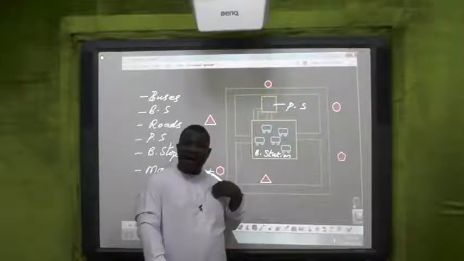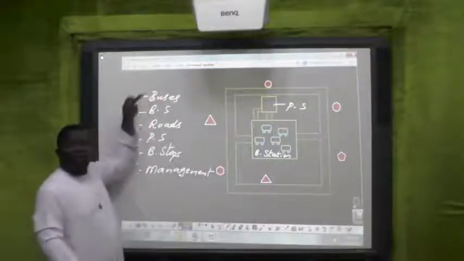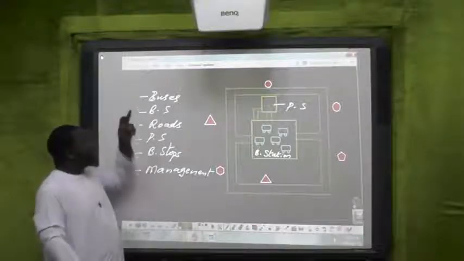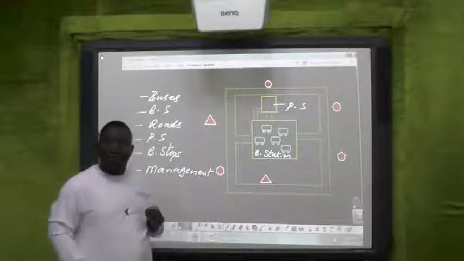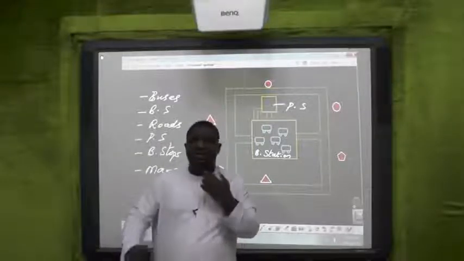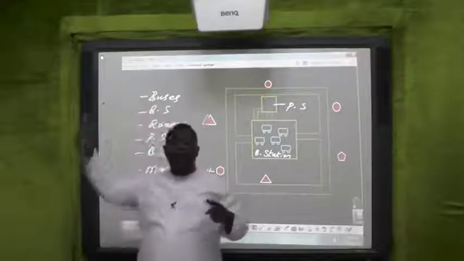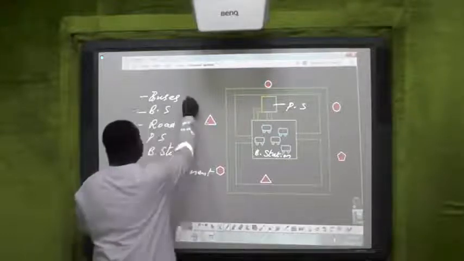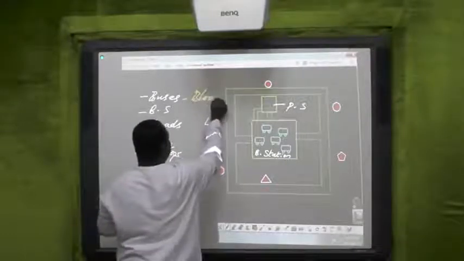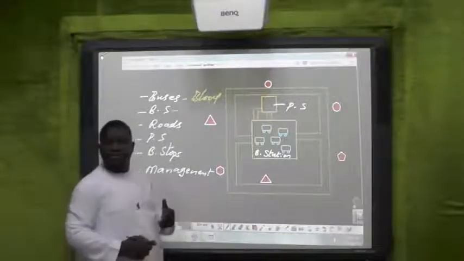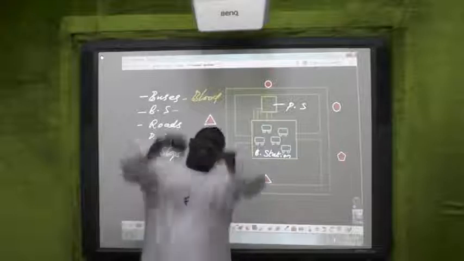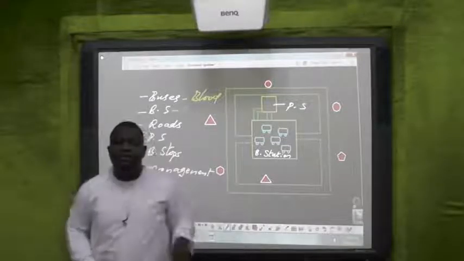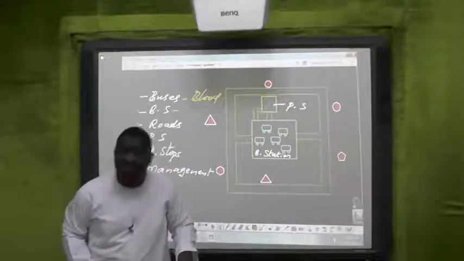That means in you and I, we have got buses, we have got bus stops, we have got roads, we have got petrol station, we have got management, we have got bus stations. What is the bus of your body? The blood. That is the thing that moves around the entire body. The bus station, which pushes out these buses, sends the buses out, receives the buses, sends the buses out, receives the buses. What is the bus station in your body? The heart.